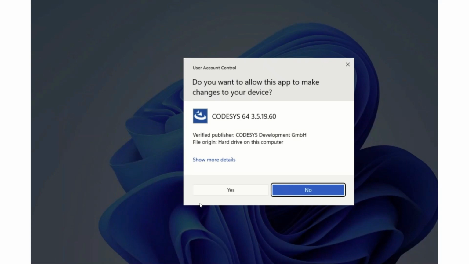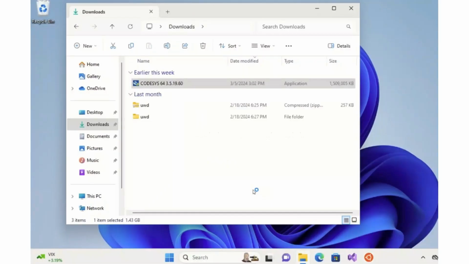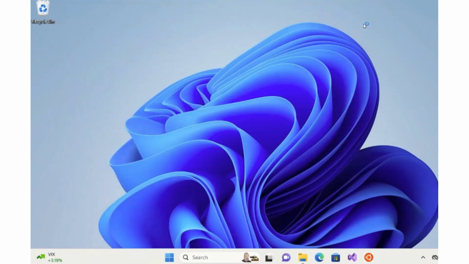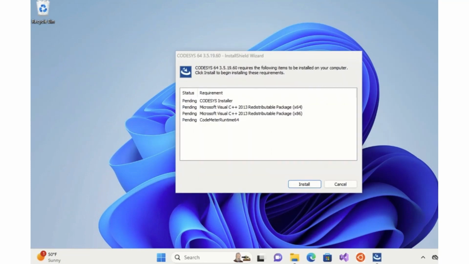We have to give permission to make changes, so click on Yes. And I will minimize the folder here. This is showing us the prerequisite applications that need to be installed for Codesys. So we will say go ahead and install these. We'll click Install.